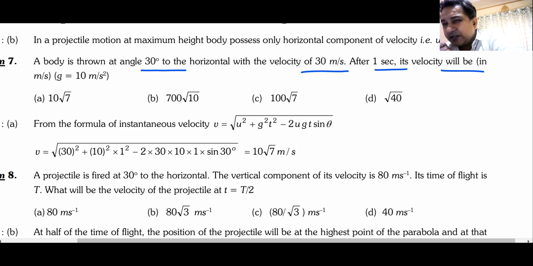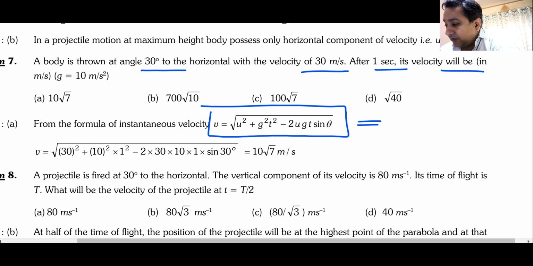the final component, then find the instantaneous velocity, or you can straight away use this formula if you can remember this. The only reason for me doing this question was that. Did you note down the formula? Do you remember the formula? If you do, you will get the answer in a flash. 10 root 7 is the answer.